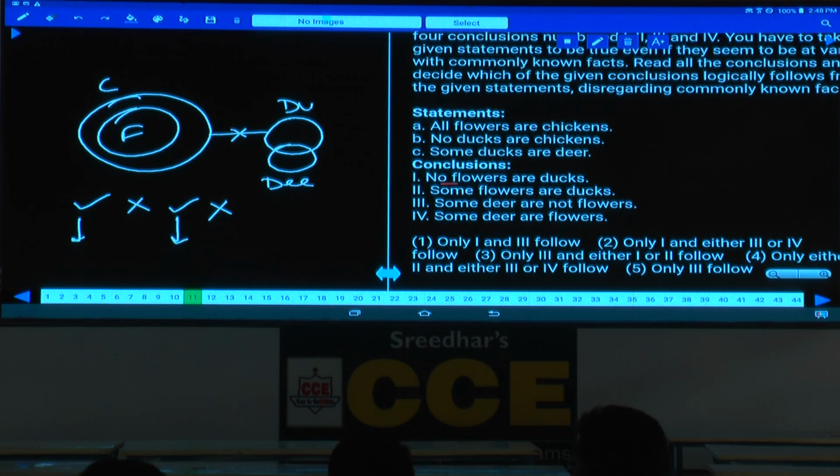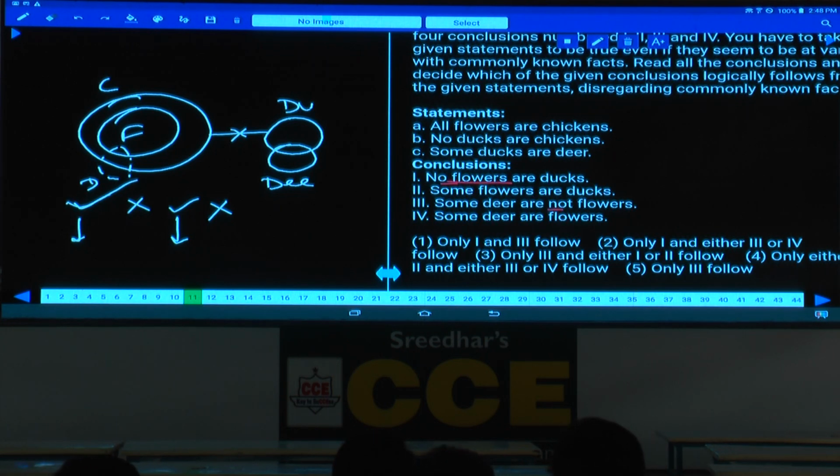As the negative conclusions followed, in order to make this one false, we should prove its complementary. Some flowers are ducks, that means flower and duck must be like this. Can I draw my duck like this? No. If you draw duck like this, no chicken is a duck will be false. An alternate diagram cannot be drawn. Hence the previous conclusion will be true forever.